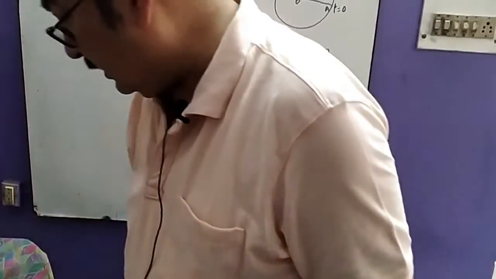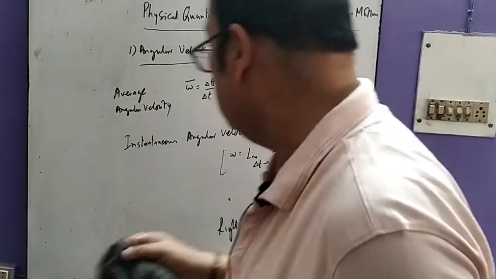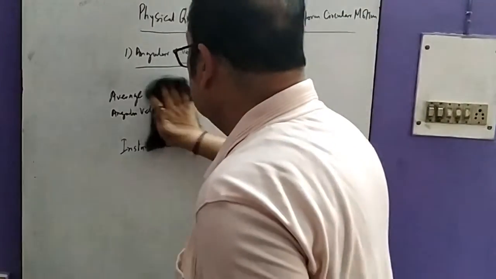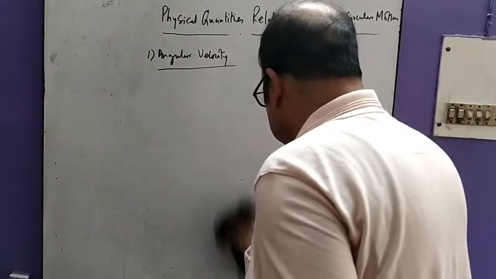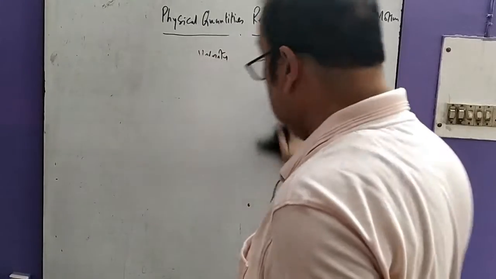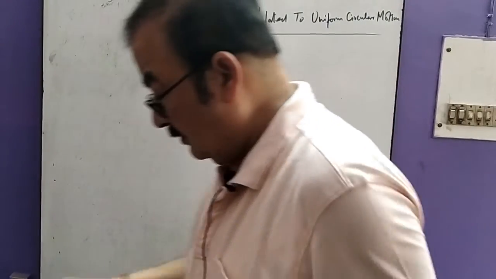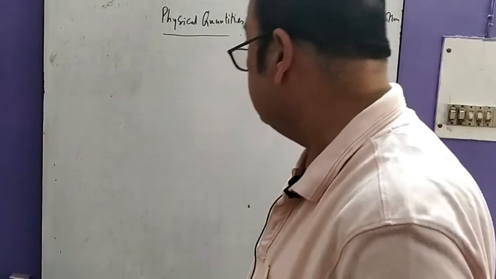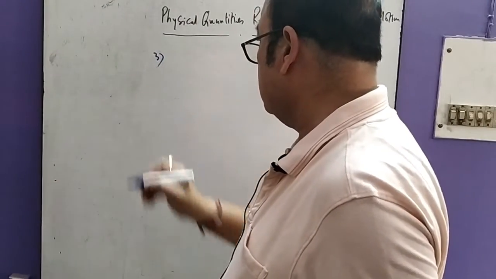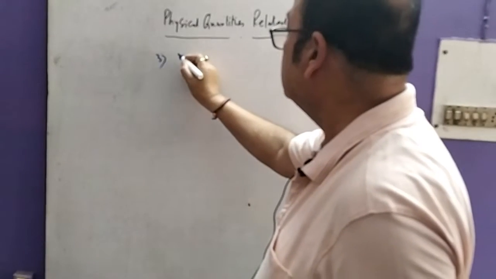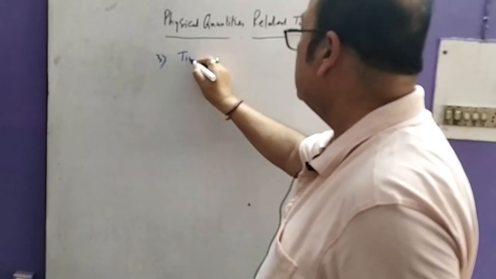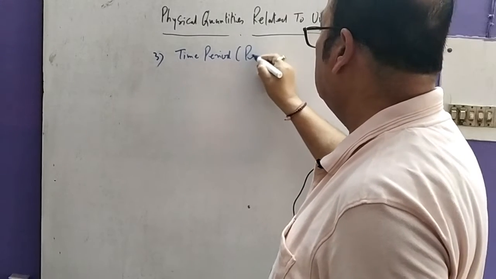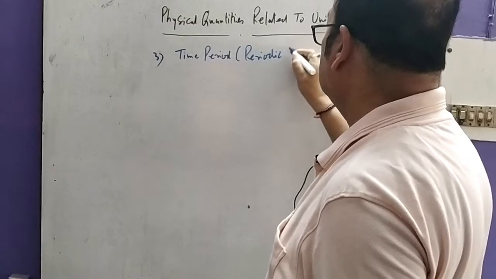After angular velocity, we will just move to other physical quantities related to this. They are, next one is your time period or periodic time.